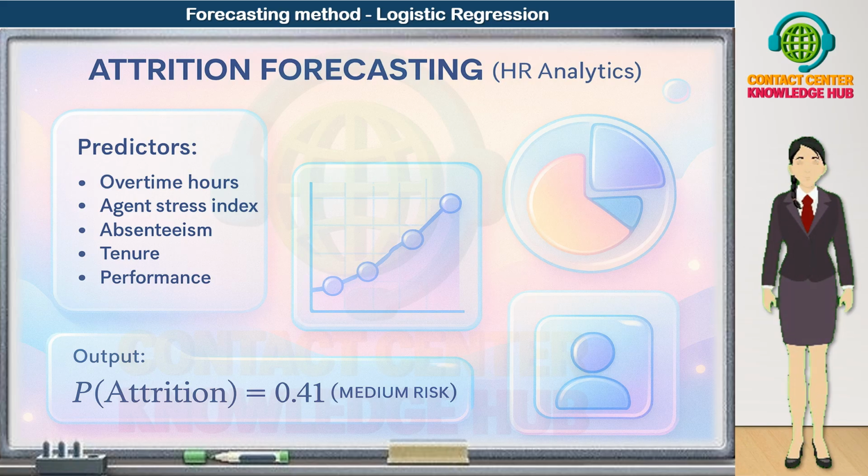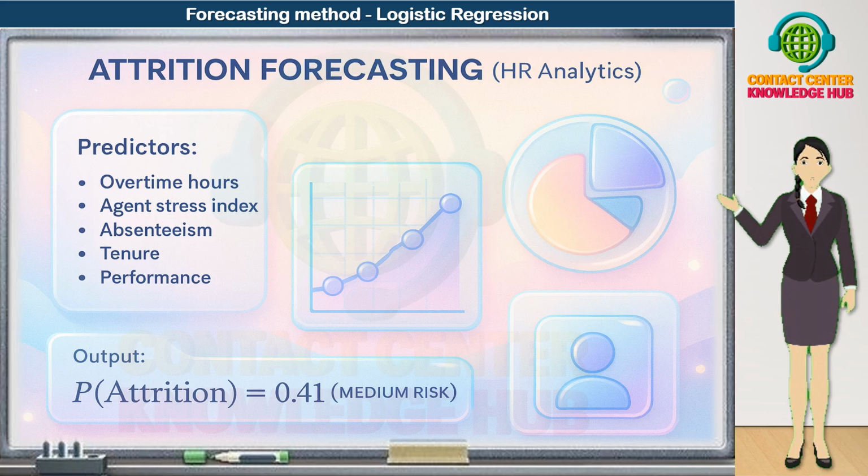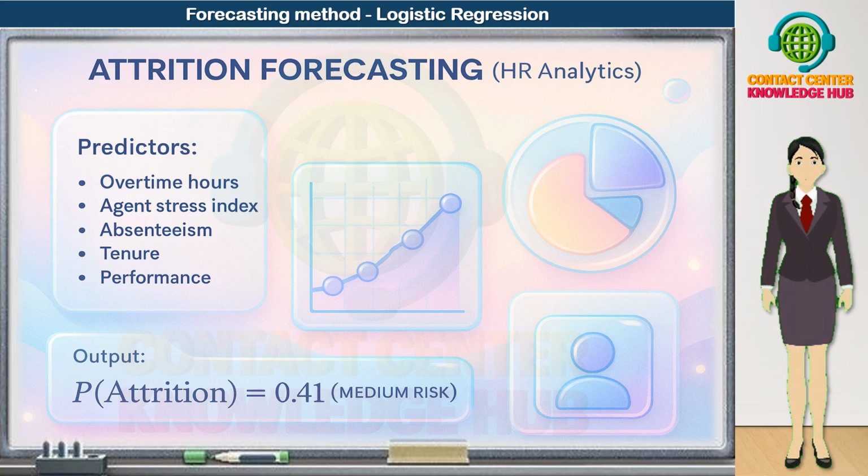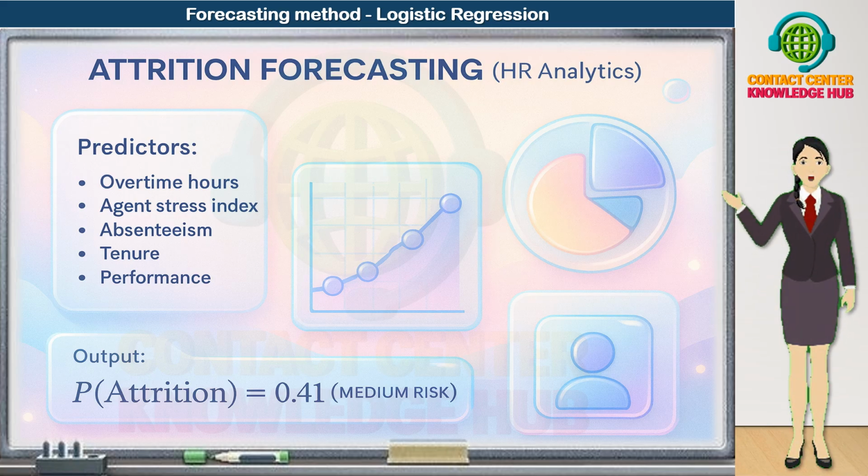Tenure. How long the agent has been with the company matters. Very new hires may leave quickly if the role is not a good fit, while mid-tenure staff might leave for better opportunities. The model learns how tenure relates to attrition in your specific environment. Performance.